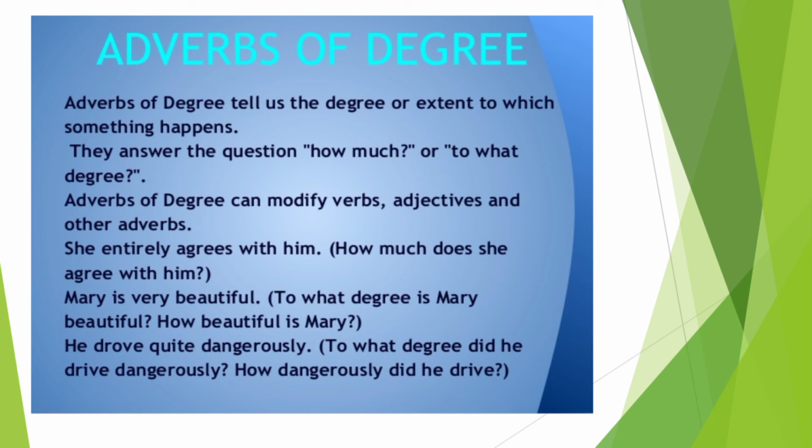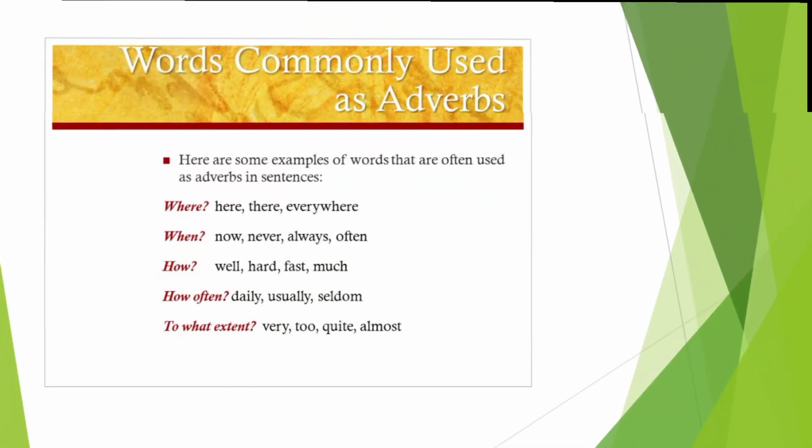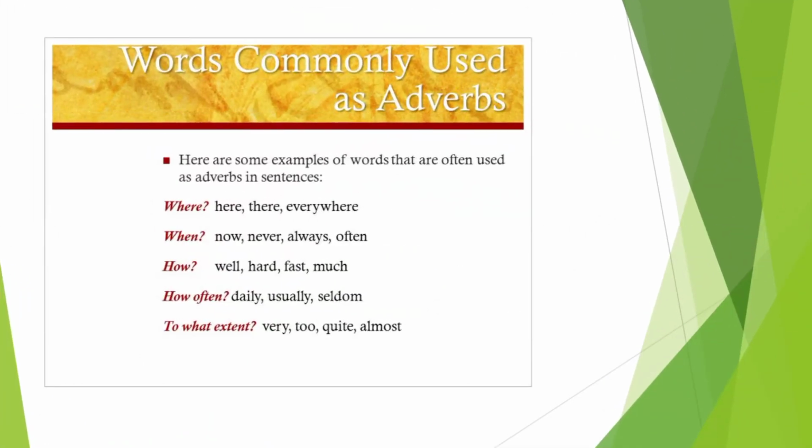You will understand better. Okay? Then, words commonly used as adverbs. I have given some words that are often used as adverbs in sentences. For where: here, there, everywhere. When: now, never, always, often. Then how: well, hard, fast, much, how often, daily, usually, seldom, to what extent, very, too, quite, almost. These are all the words commonly used as adverbs.